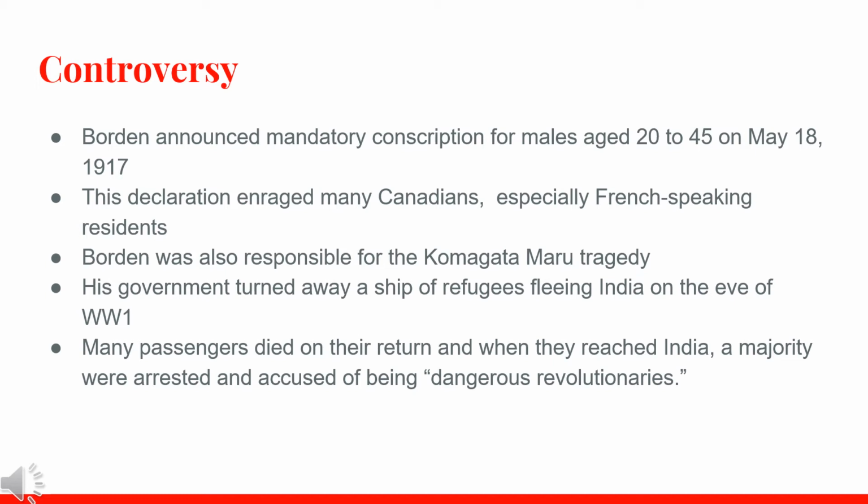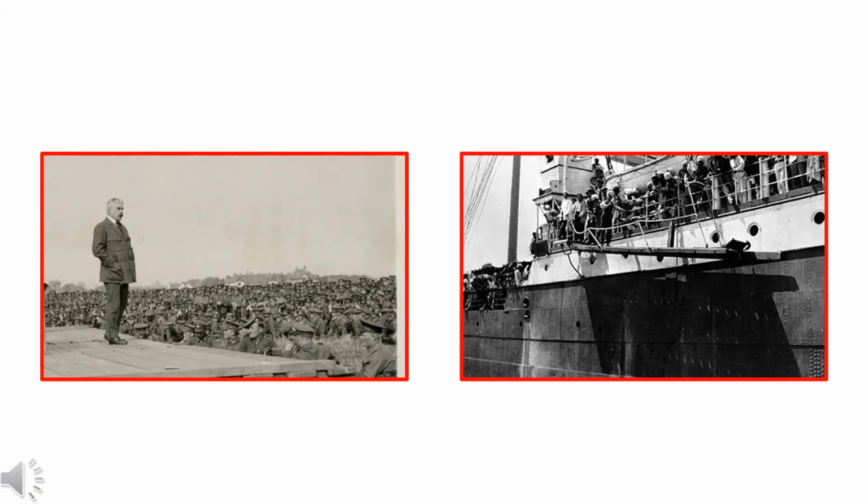Borden was also responsible for the Komagata Maru tragedy. His government turned away a ship of refugees fleeing India on the eve of World War I. Many passengers died on their return, and when they reached India, a majority were arrested and accused of being dangerous revolutionaries.